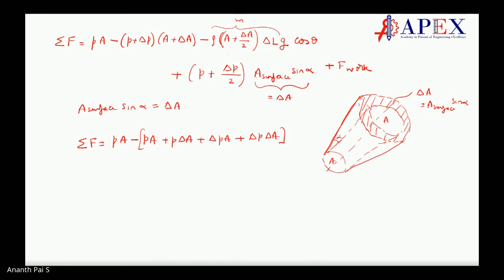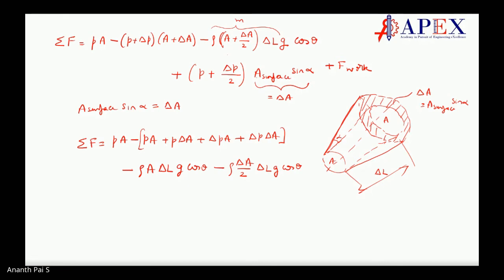Then the other one would be minus, here this whole thing can be considered as rho A delta L, which is the length from here to here, delta L, into G into cos theta minus delta A by 2 into density into delta L G cos theta. Correct. G cos theta. So here delta A and delta L.